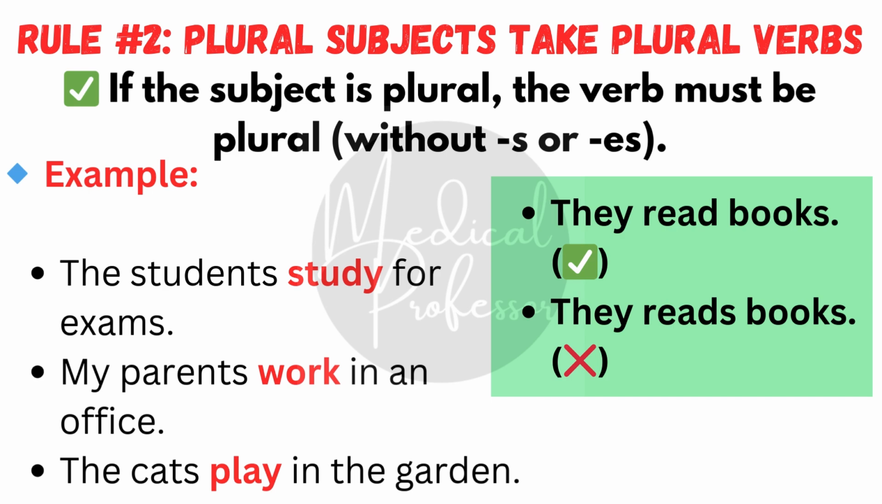Rule number 2. Plural subjects take plural verbs. If the subject is plural, the verb must be plural without s or es. For example, they read books. The students study for the exams. My parents work in an office. The cats play in the garden.